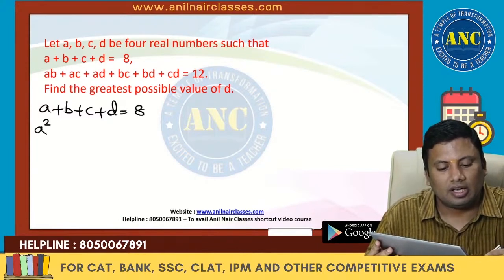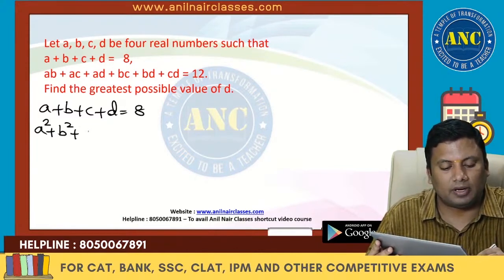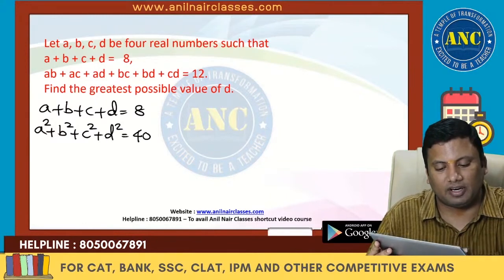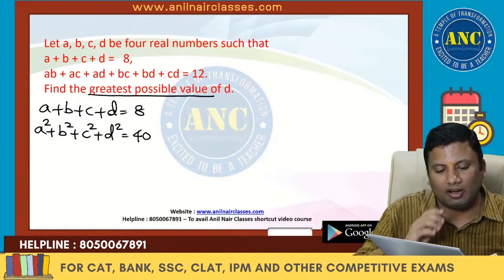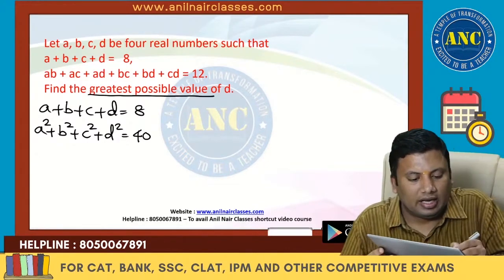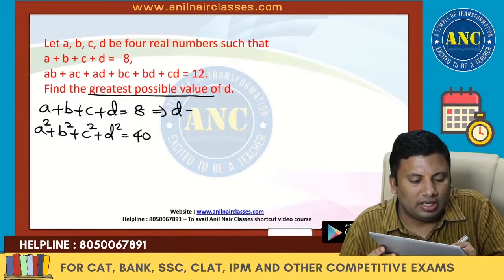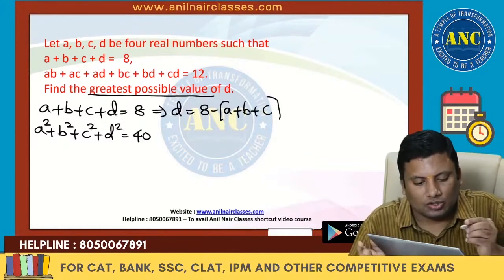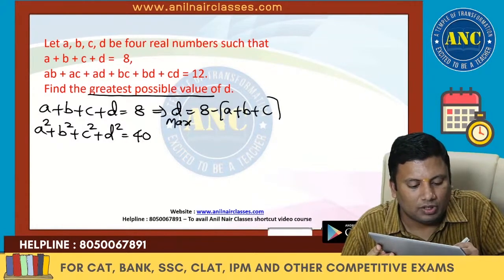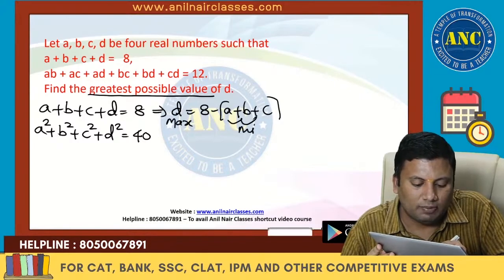Next is a square plus b square plus c square plus d square. It is nothing but 40. What is he asking? The greatest possible value of d. So d is nothing but 8 minus of (a plus b plus c). So if d is maximum, that means a, b, c should be minimum.